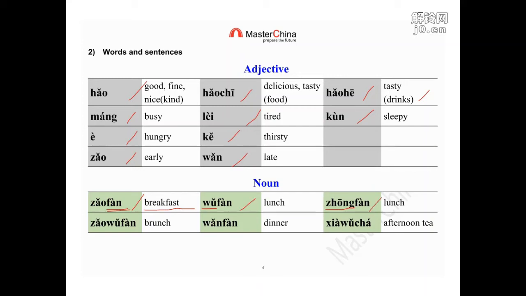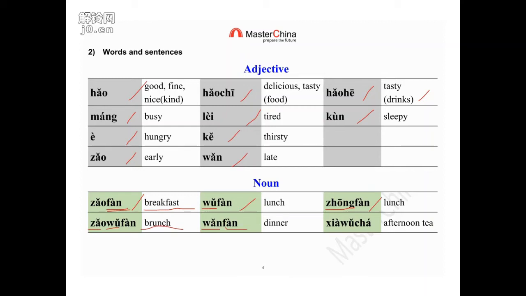And next one is brunch. In English, you say breakfast and lunch together, right? Same idea for Chinese people. They put 早, early, breakfast, and 午, noon. So early noon meal, brunch. And 晚饭, that's late. That's for dinner. Late meal is dinner, right?